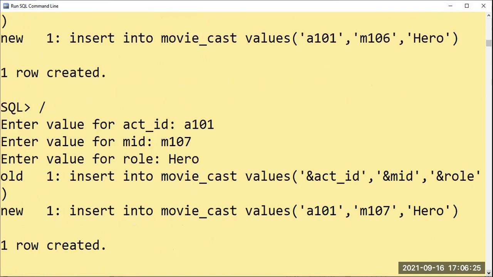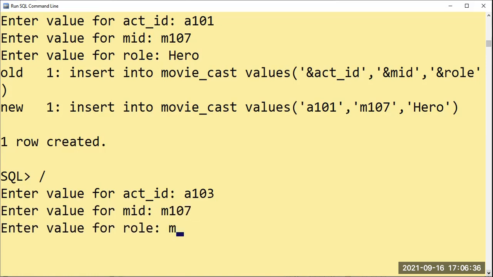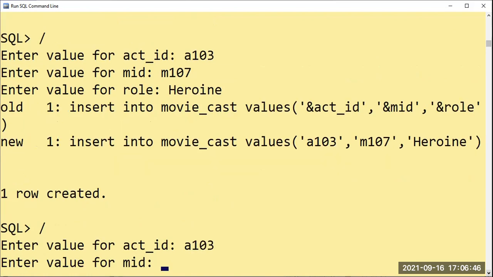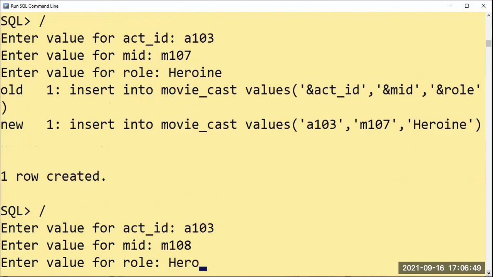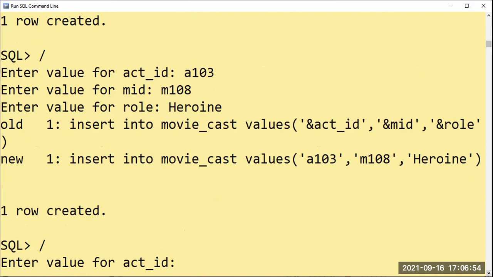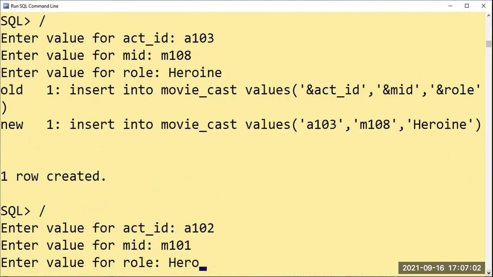A103. M107. M108, sorry, in a hurry. Heroine. One more. A103. M108. Again, heroine. Things are being done. Now I'll take some other. A102. M101. Role is zero only.